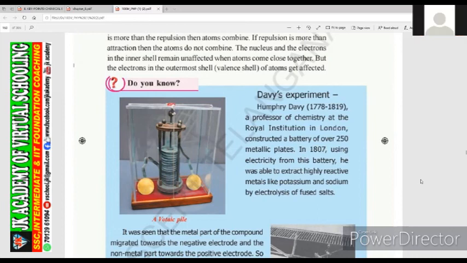Who went first on the moon, and what they got from the moon. They brought some soil, pieces of rocks and stones, something like that. They brought them from there, and they did some experiments. So reaching the moon is very important. What they got from the moon and coming back safely is very important.